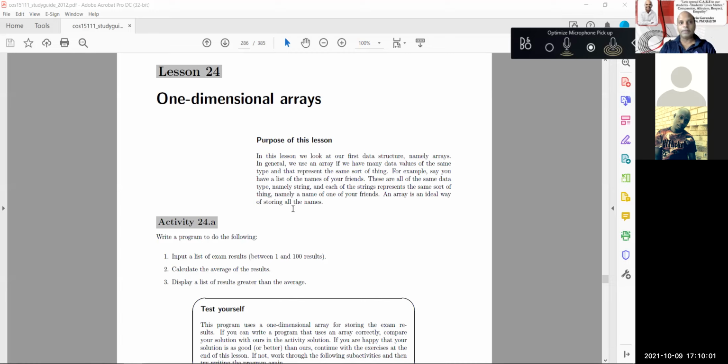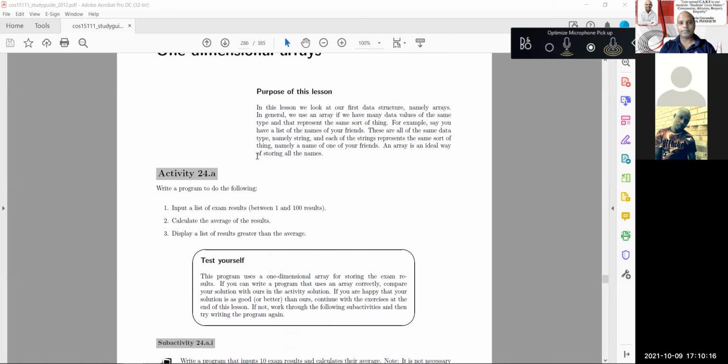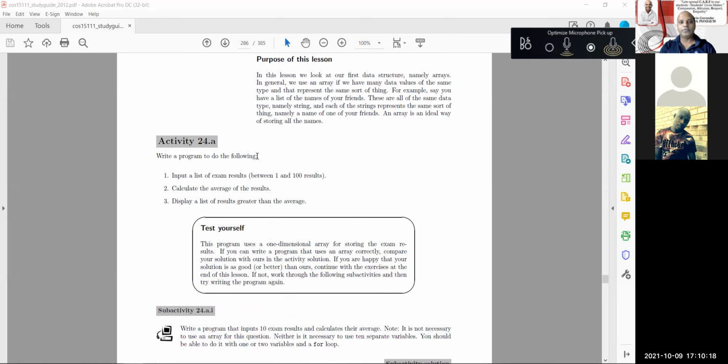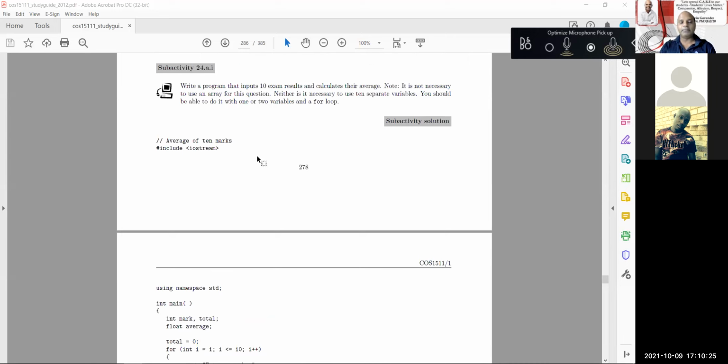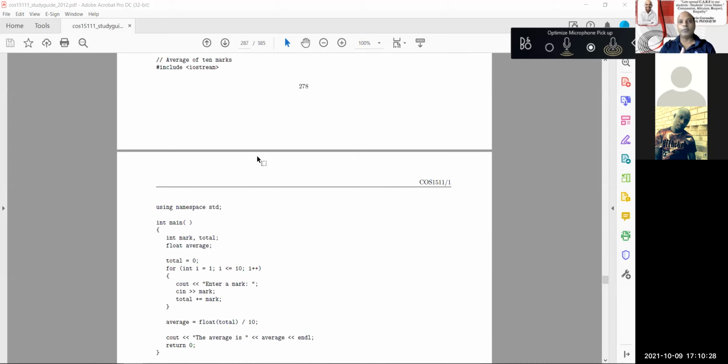By definition, in lesson 24, an array is a data structure, and it has a definite beginning and a definite end. Now you've got to keep this in mind when you're passing it across as a parameter. So in this lesson 24, Sam, I assume you read it. Vincent, I assume you read it. Chantal, I assume you read it. Here they had the passing average of marks, and I'm going to do a very similar program, but this time I'm going to use functions in there, and I'm going to use parameters.